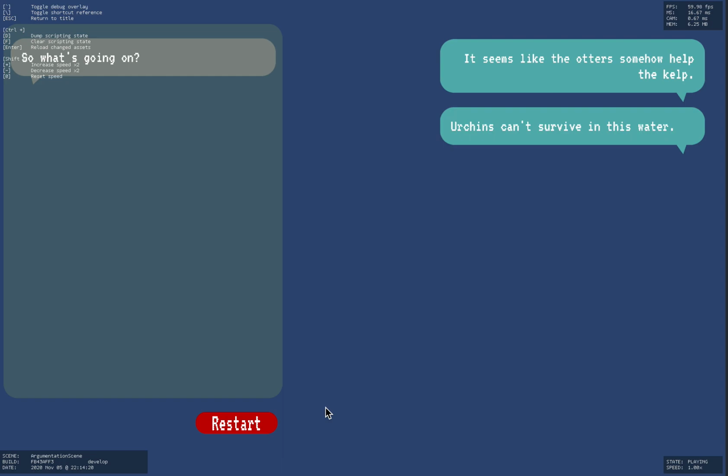Potentially you've experimented and come up with specific qualitative or quantitative relationships, or you've built models that have shown that if a behavior from a species has a certain quantitative or qualitative function, it works. So those are the forms of evidence that we're really working with. This is a very simple script, again, a very early prototype, just to demonstrate this. So we're at our high level of making a claim, and we've got 2 claims that we've made available right now, and it seems like the otters somehow help the kelp.